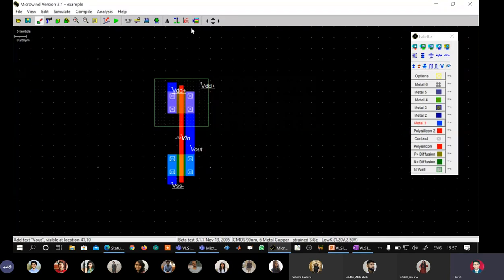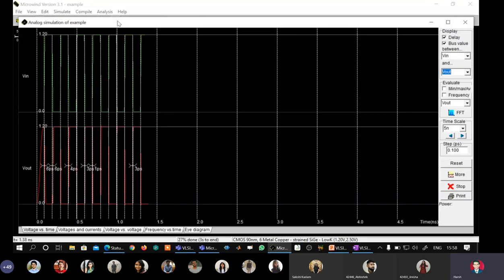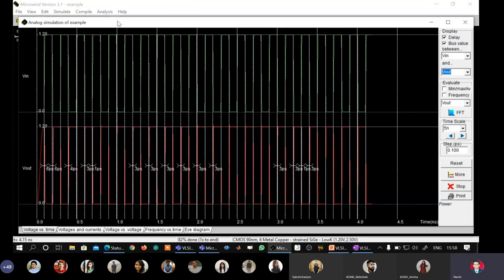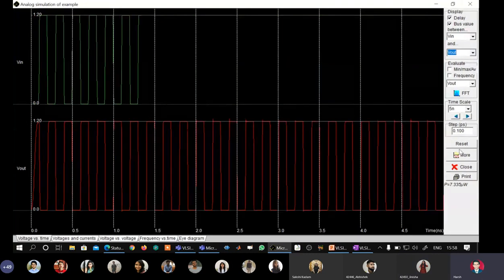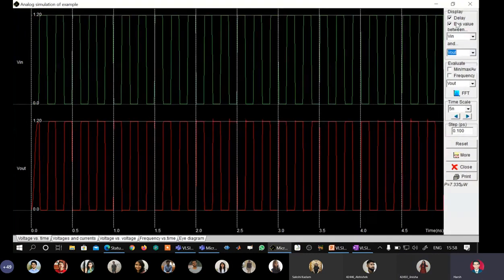Now I will just do DRC. Congratulations, you are seeing the message: no design rule error. Congratulations, 0.6% memory used. Now we have reached the last step, that is simulation. I will tell the tool to do simulation. Here it is. Okay. So are you seeing the same thing which I showed you in the PPT presentation? Yes, it is. Now what I will do is that I will uncheck some measurements.